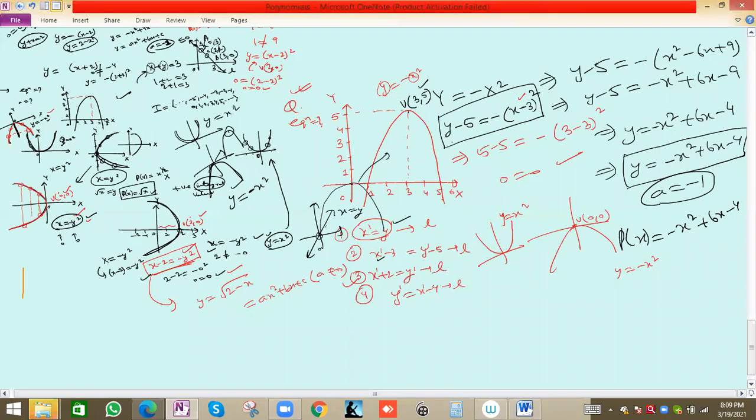In case of doubt, please ask. After noting this, you can end the meeting. Those who have any doubt, especially new students who have recently joined Chanakya Tutorial, they can stay. If anyone has a doubt about how we are doing this, ask. Actually, this does not exactly match this syllabus, but we have seen it. Still, if you have a doubt, you can ask me. I'm here till 8:15, for another 5 minutes. Anyone can stay back and ask. Others can leave the session. But after noting the equation, the final equation will be this one: y equals p(x), minus x square plus 6x minus 4.